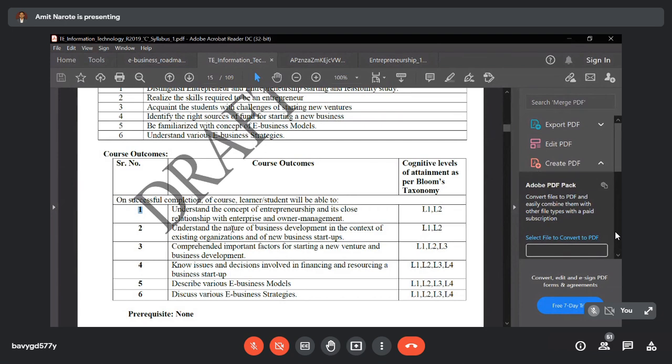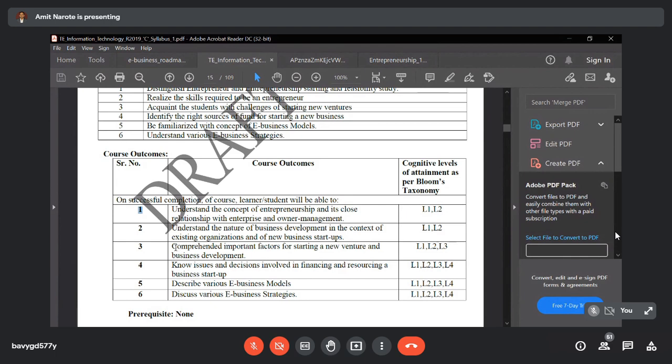So what is a startup? A startup is the very initial stage of a company, just beginning, within 3 or 4 years. From joining a startup company, the student will start his or her career.